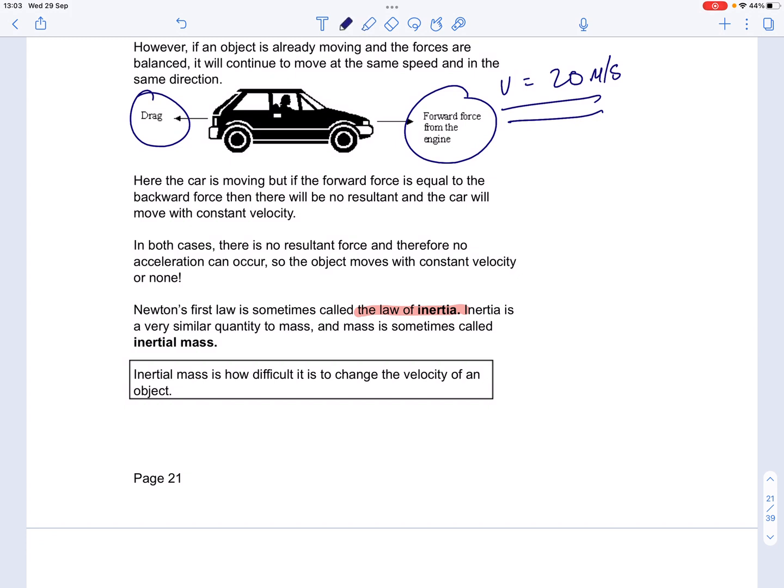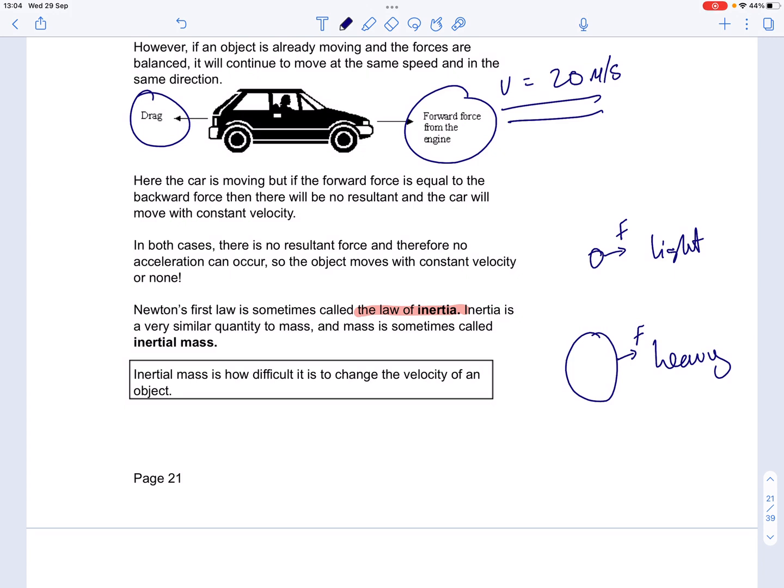So imagine two objects. You have a very small, light object, low mass, and then you have a very large, heavy, high mass object. And let's say that they're acted on by an unbalanced force of the same magnitude. Now, clearly, I hope you can see that the heavy object will be much more difficult to get moving or to change its velocity, to accelerate, if you put that same force on it compared to a light object.